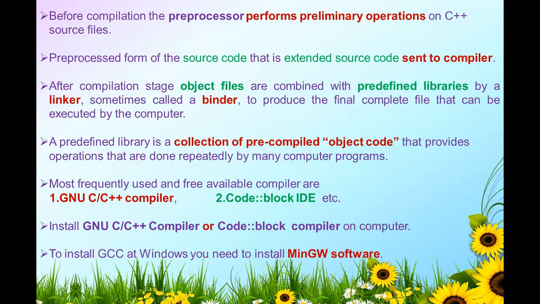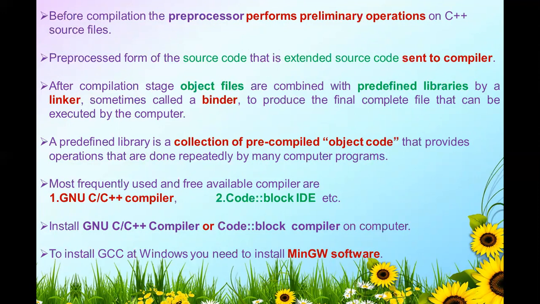A predefined library is a collection of pre-compiled object code that provides operations that are done repeatedly by many computer programs. These pre-compiled object files are installed in the library, inbuilt in the C++ library. We just have to combine those object files with your object code by the linker, and it will convert it into an executable file, and that file is run by your CPU.